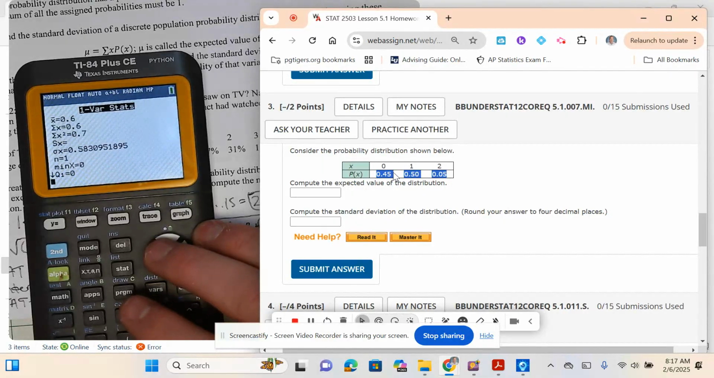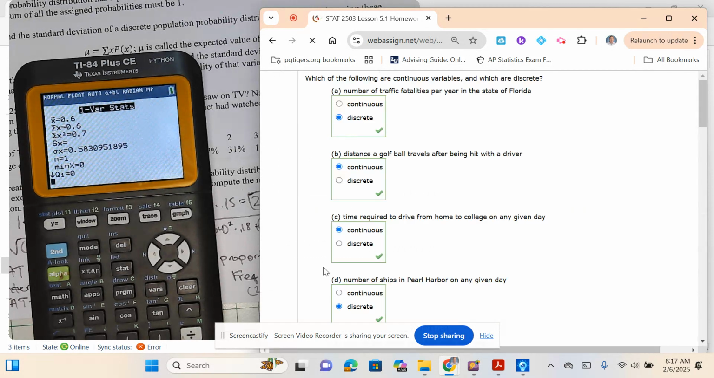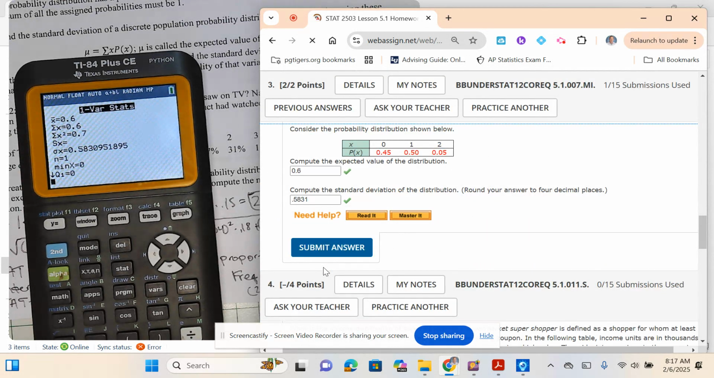Okay, calculate. My mean is my X bar, so 0.6 is my mean. Sorry about that. And standard deviation, round to 4 decimal places. My standard deviation sigma right here is 0.5831. Okay, so the calculator is probably the easier way on that.